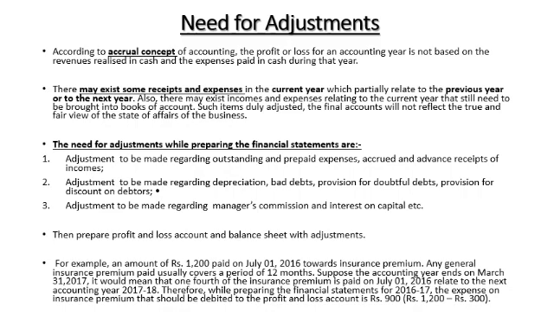Suppose the accounting year ends on 31st March 2017. So from July to 31st March, we have to calculate the time period. That refers to 9 months.